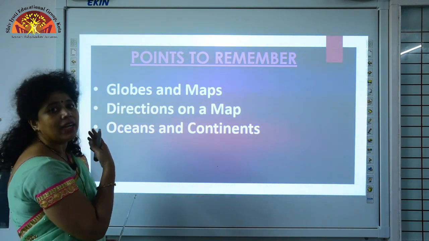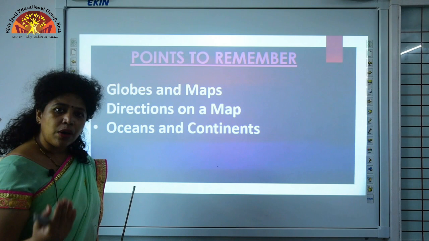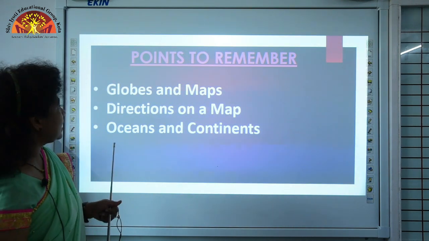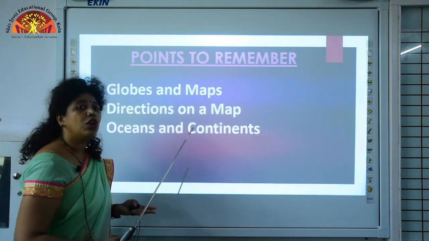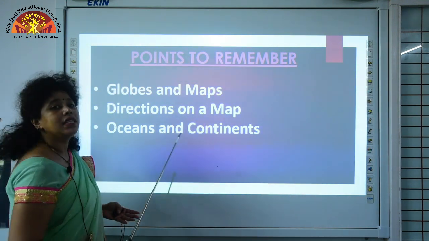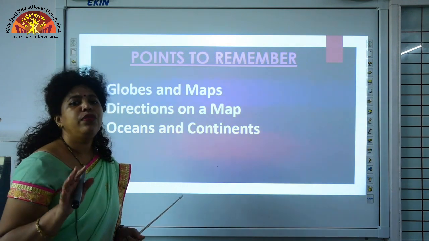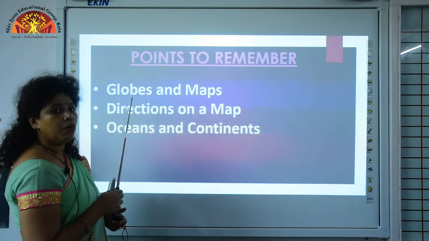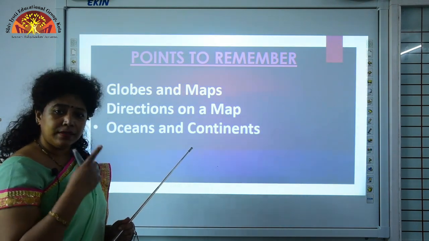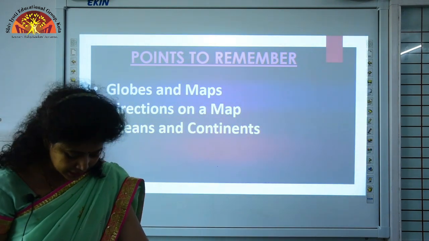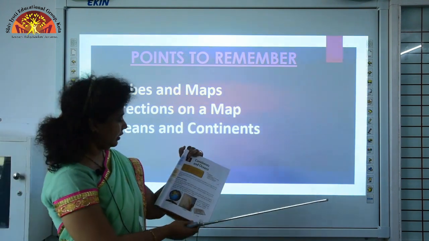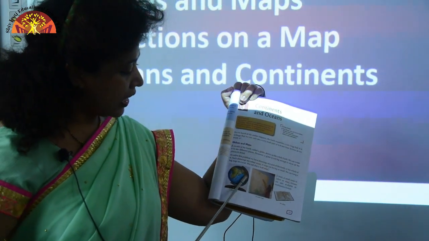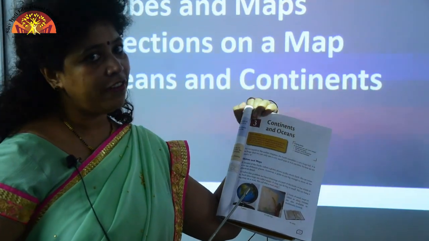So, before I start the summary of this chapter, I want you to open your textbook page 13. Okay? So, let us start with globes and maps. What is a globe? A globe is a model of the earth. So, if you want to see the places in general, then you will look into a globe and you can rotate the globe to see the different places. So, open your textbook page 13 and you will see the picture of a globe here. You actually rotate the globe to see the different places.